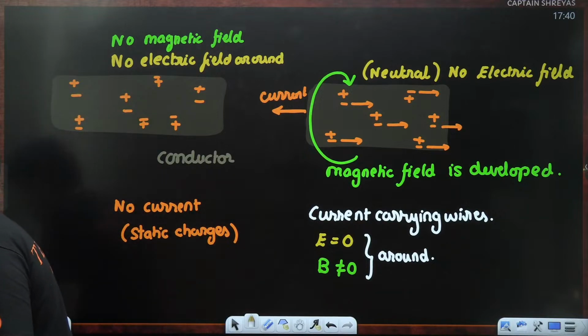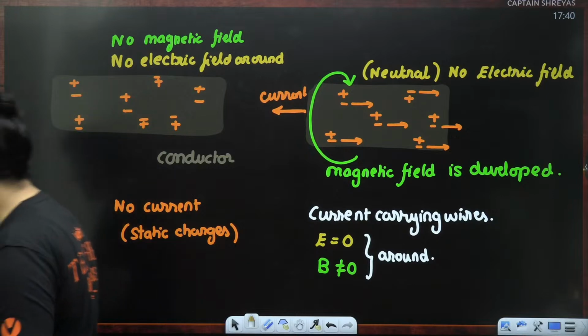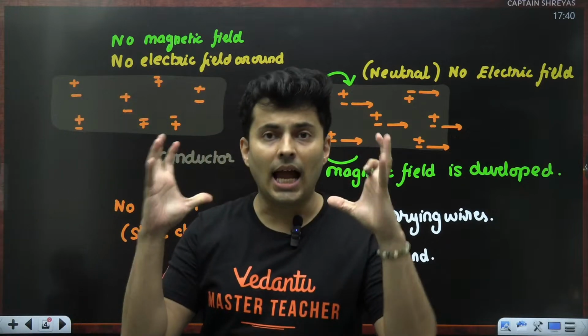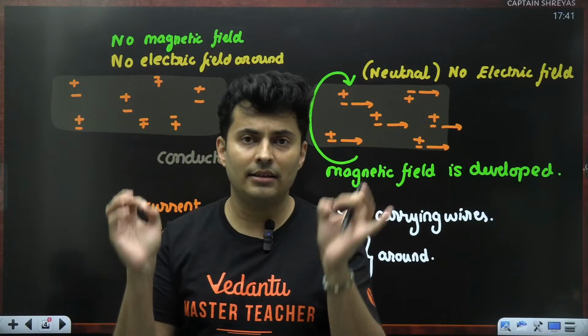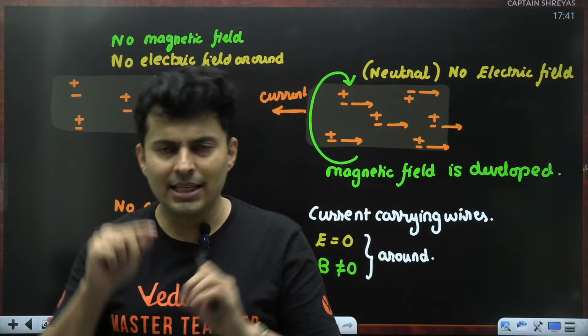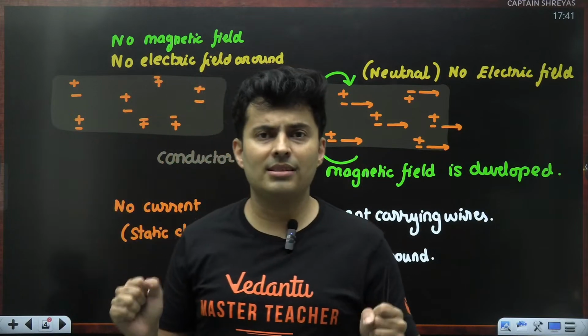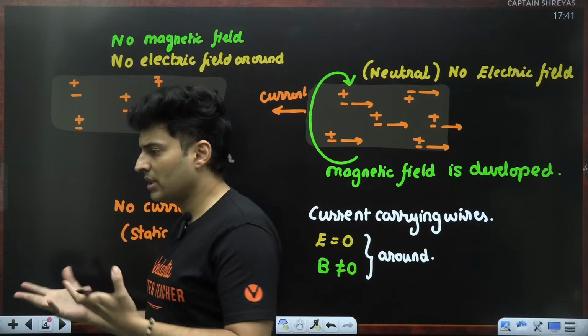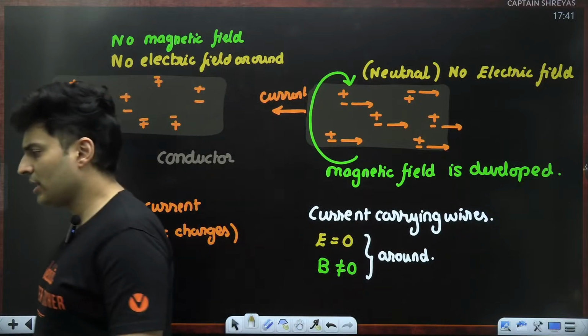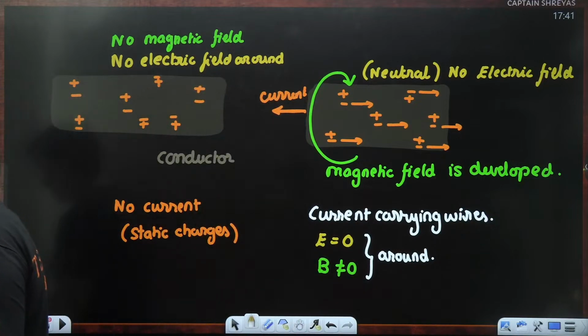Hi Siva, hi Sanju, very good. Yes, in current we have stationary or dynamic charges. In current, electricity, as an average, the charges are at rest. As an average, yes, there are internal thermal collisions which happen, but average displacement, average velocity is 0. So you can say on an average it is at rest. So no net electric field is developed.